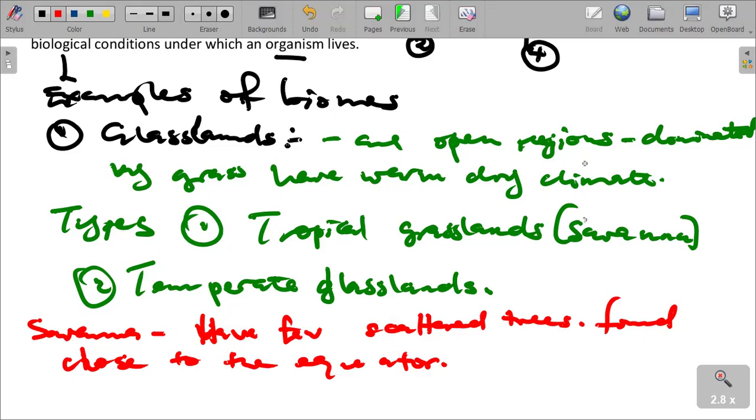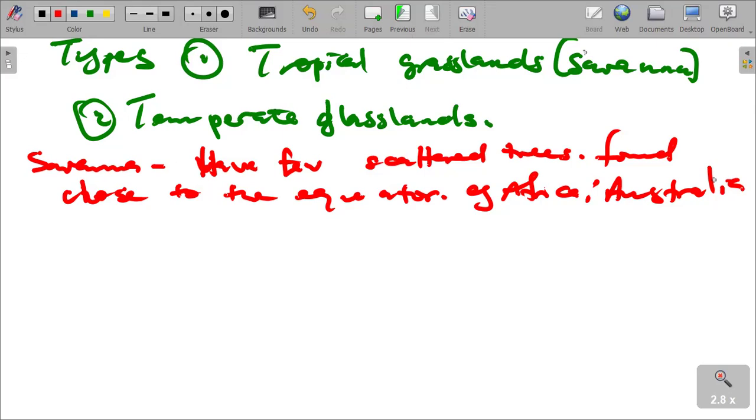They cover almost half of the continent of Africa, as well as areas of Australia, India, and South America. They are found in places such as Africa, Australia, India, and South America.